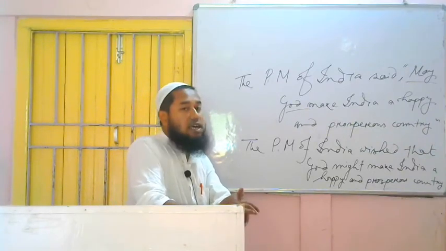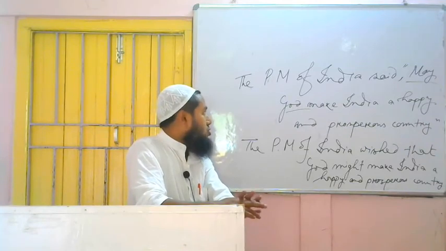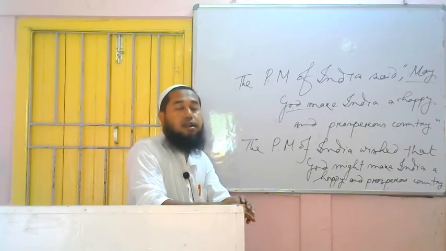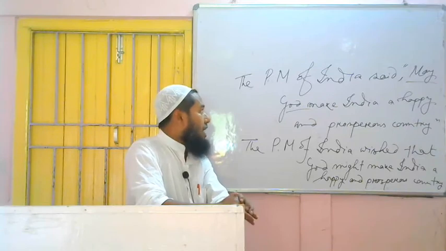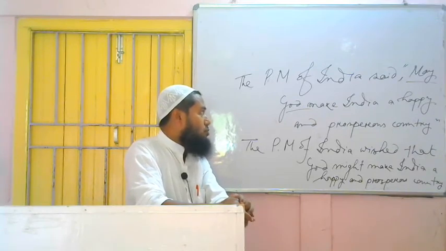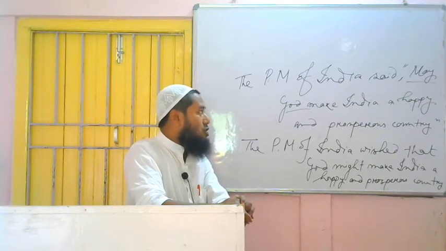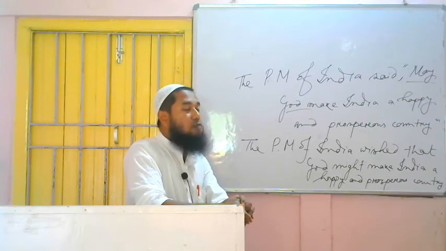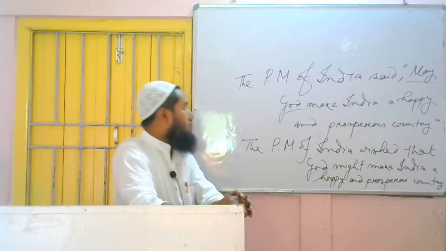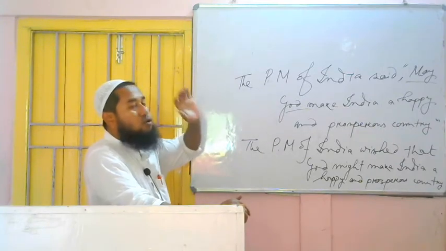This is an optative sentence having what? May God. So one thing here we have to be very careful. If after the reporting verb we get any object, in indirect narration we are not to mention that object, rather on the basis of that object we have to change the object of the reported speech. Very simple. In place of the reporting verb we have to use wished or prayed.